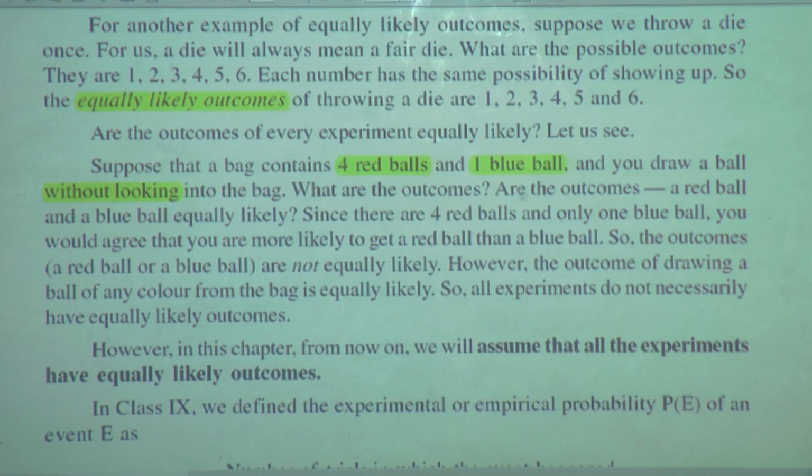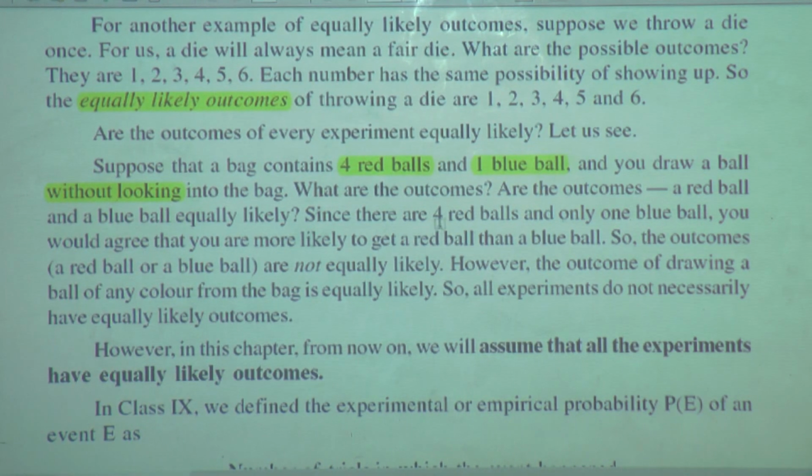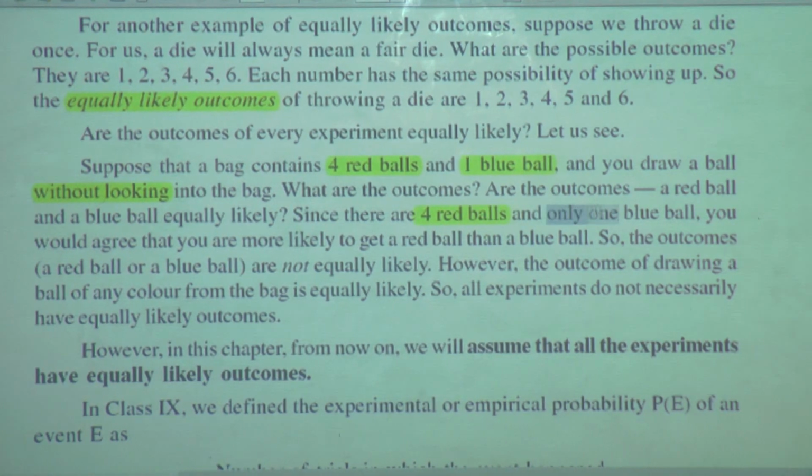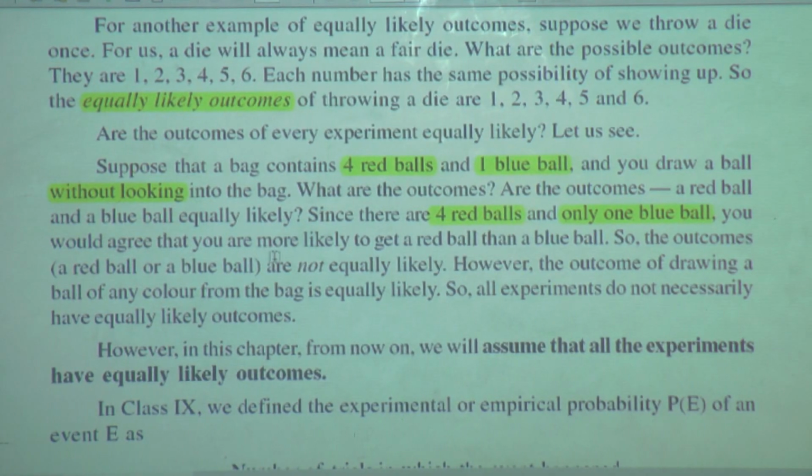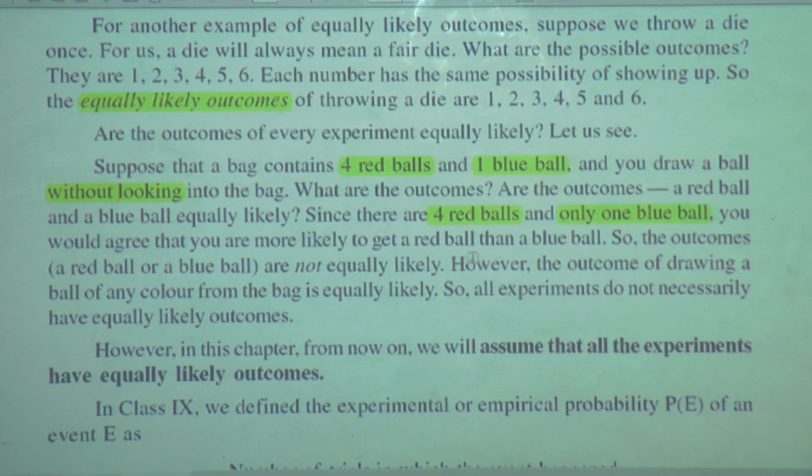What are the outcomes? Are the outcomes, a red ball and a blue ball, equally likely? Since there are 4 red balls and only 1 blue ball, you would agree that you are more likely to get a red ball than a blue ball.